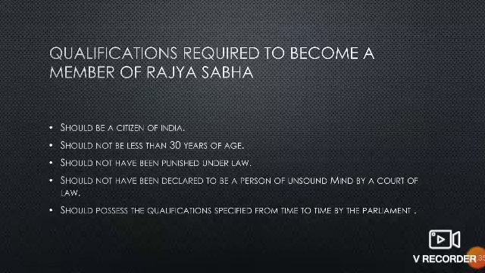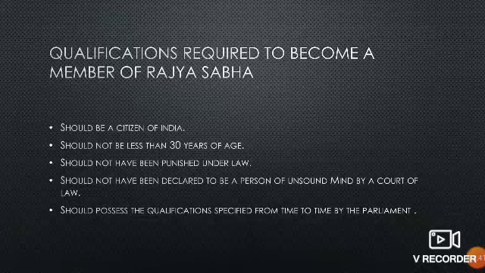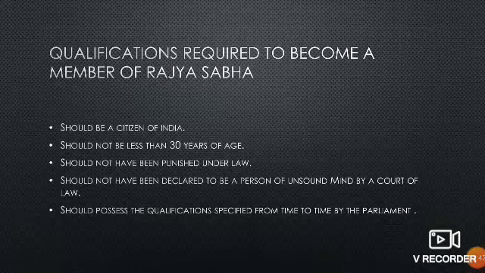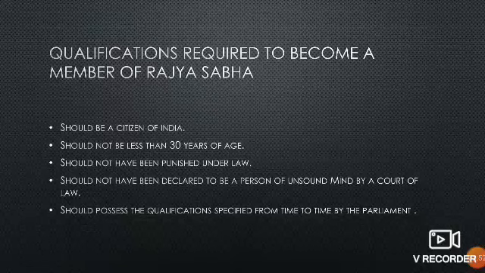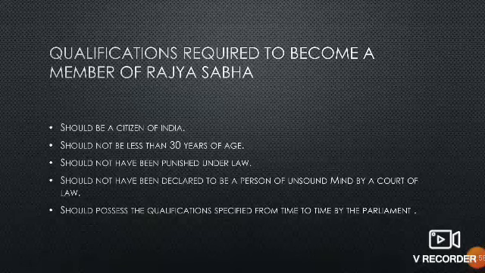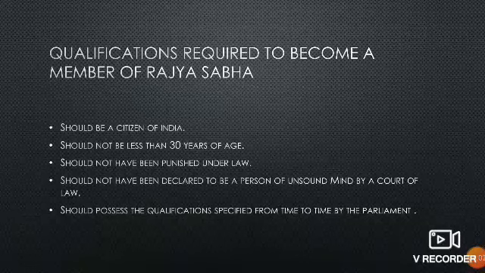He should possess the qualifications specified from time to time by the Parliament. So when the Parliament decides the qualifications to become a member of Rajya Sabha, it will be changing from time to time. For now, these are the things that Rajya Sabha members should have. They may again add some new things, so that should also be considered if a person has to become a member of Rajya Sabha. Understood? Okay, let us move to the next slide now.